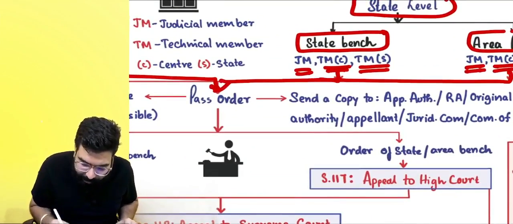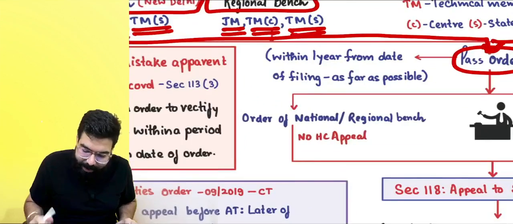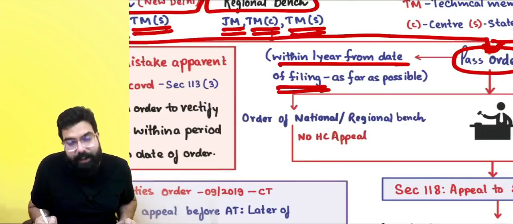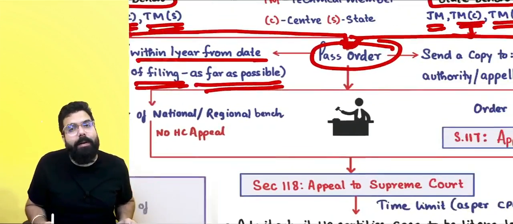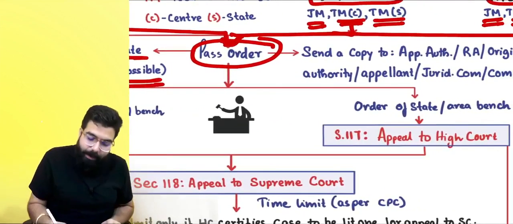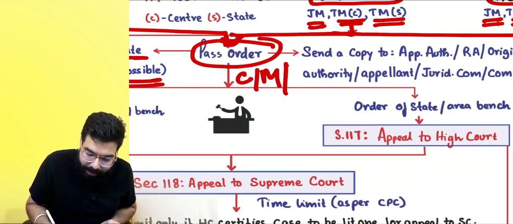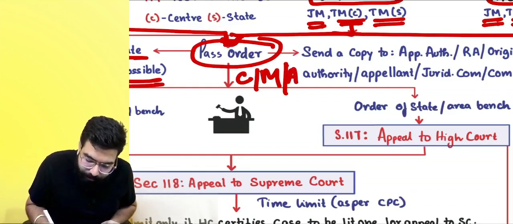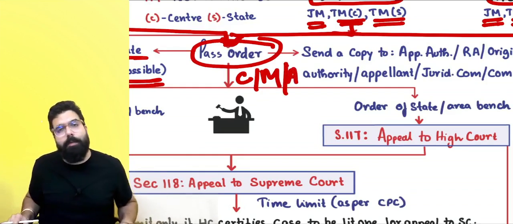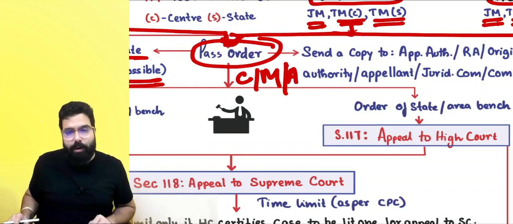Within how much time? They will pass an order within 1 year from the date of filing the appeal. As far as possible, they will try to pass the order. Either they will confirm the order, or they will modify the order, or they will annul it. They can annul the order which was passed by the appellate authority or revisionary authority.